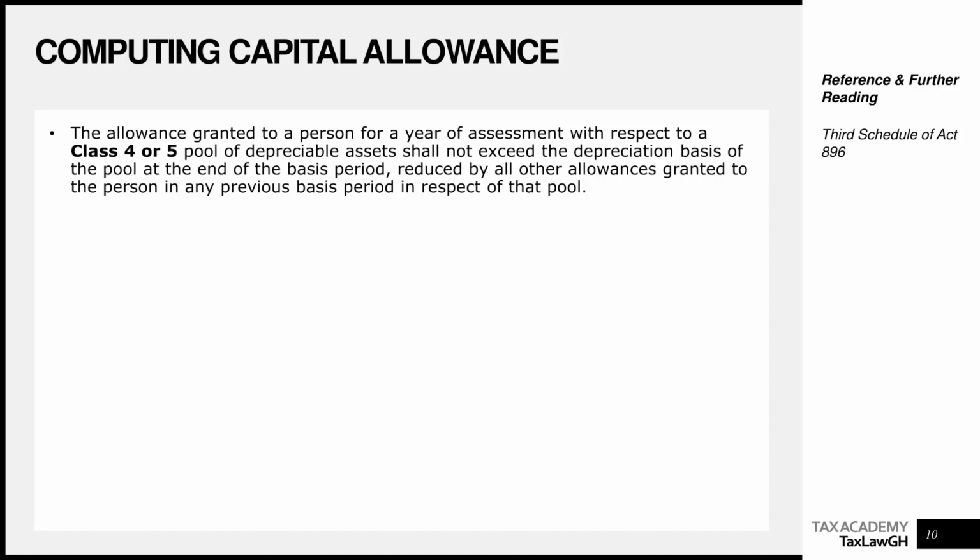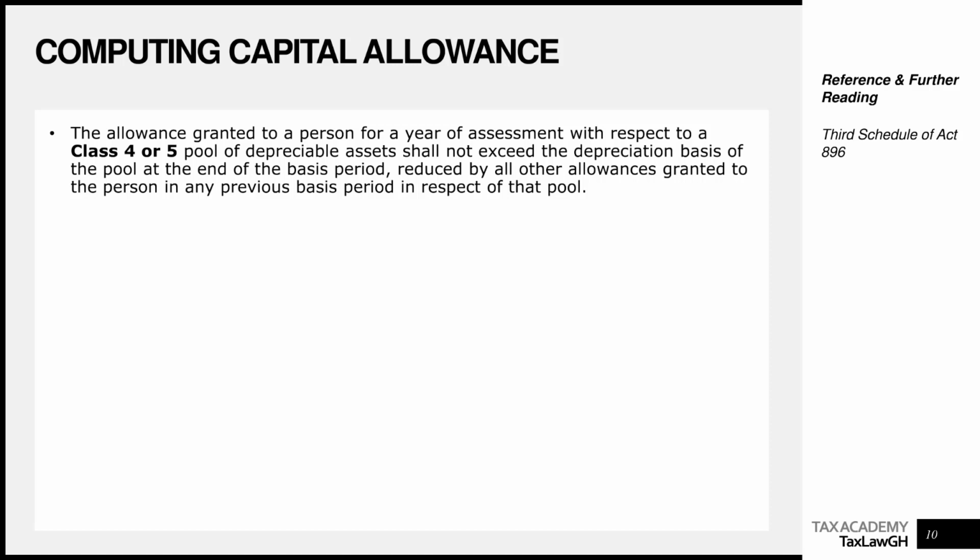What we need to look at today basically is a number of concepts still under the topic of capital allowances. What we need to know right now is that with respect to a class 4 or 5 pool of depreciable assets, the capital allowance granted to a person cannot exceed the depreciation basis of the pool at the end of the period, reduced by all other allowances granted to that person in a previous basis period. What this means is that under no circumstance can you grant more capital allowance than the balance in the pool.